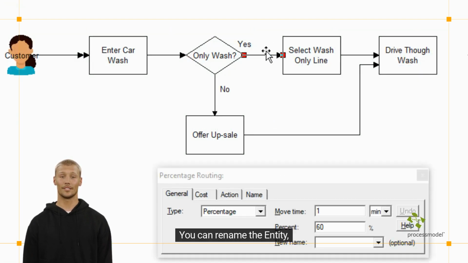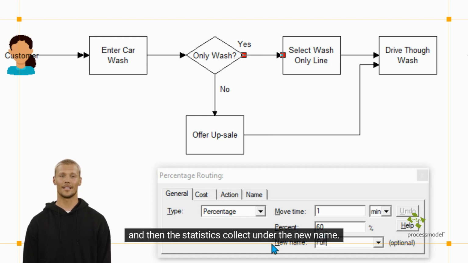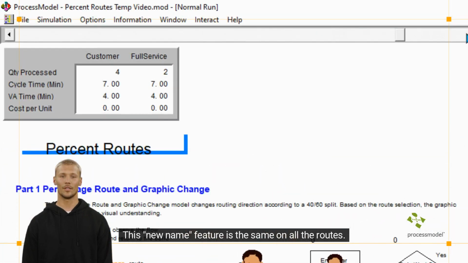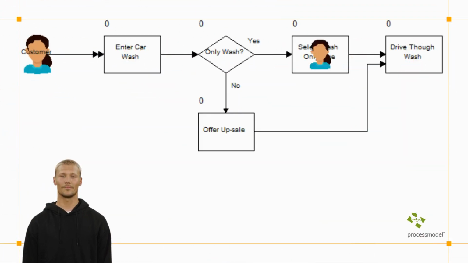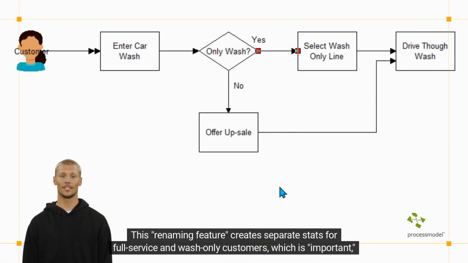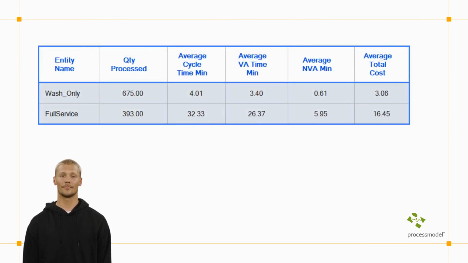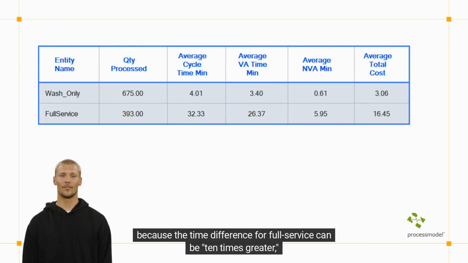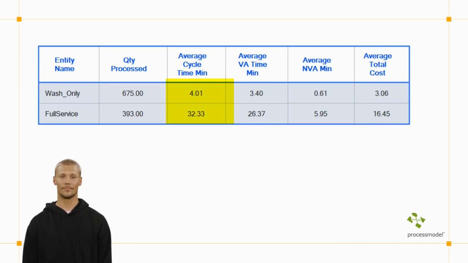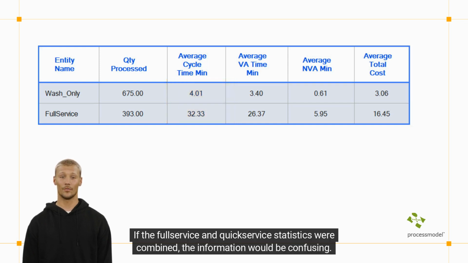You can rename the entity, and then the statistics collect under the new name. This new name feature is the same on all the routes. This renaming feature creates separate stats for full service and wash-only customers, which is important, because the time difference for full service can be 10 times greater and involve manual labor. If the full service and quick service statistics were combined, the information would be confusing.